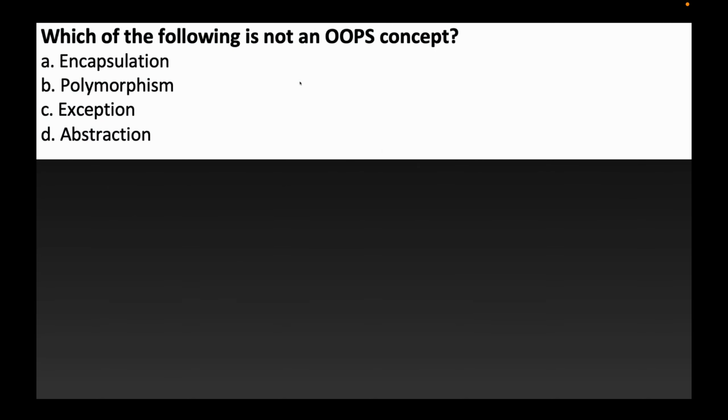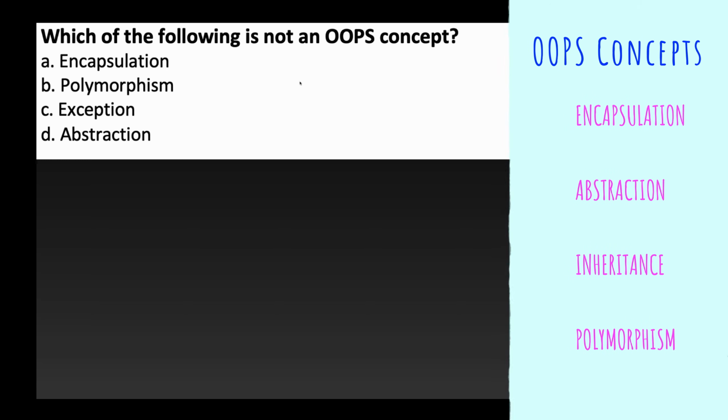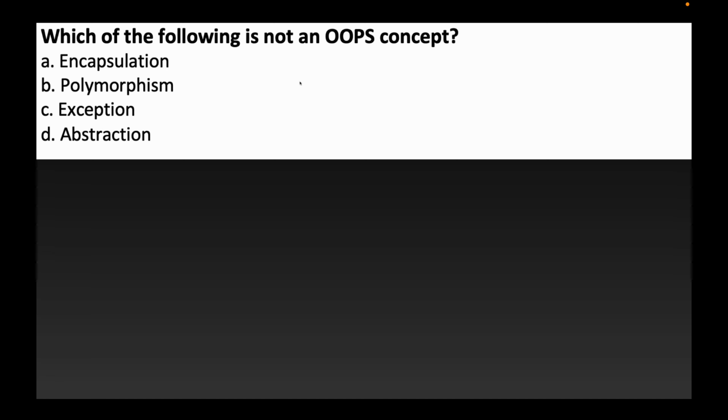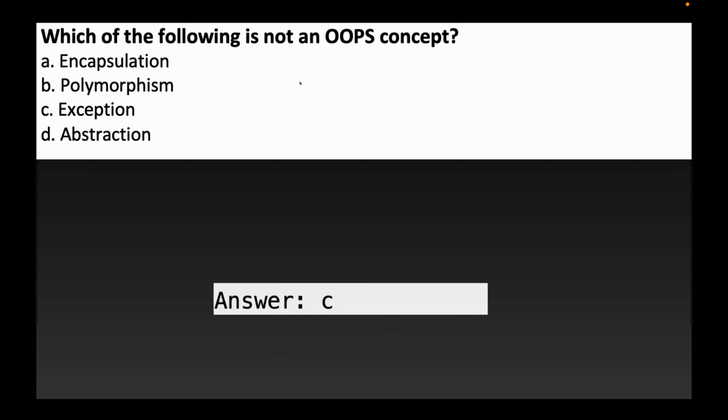Which of the following is not a concept of OOPS? OOPS is the abbreviation for object-oriented programming concepts. So what are the different concepts in object-oriented programming? We have encapsulation, polymorphism, abstraction and inheritance. Can you guess which is not a feature? Exception is not a feature of object-oriented programming. So the answer should be C, exception. Let's move towards the next question.